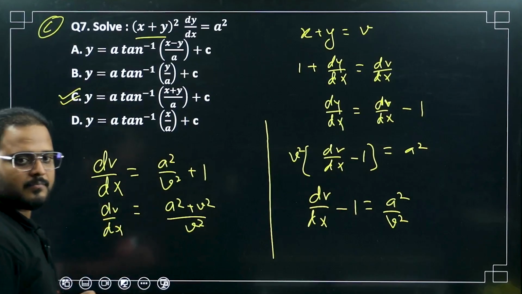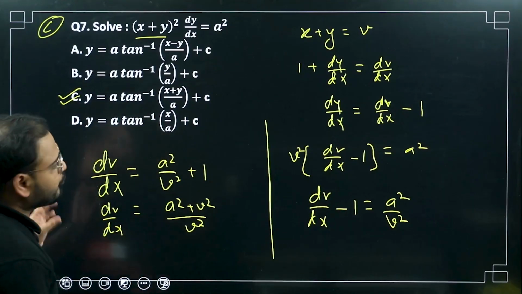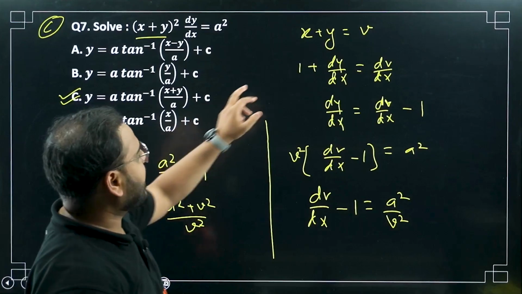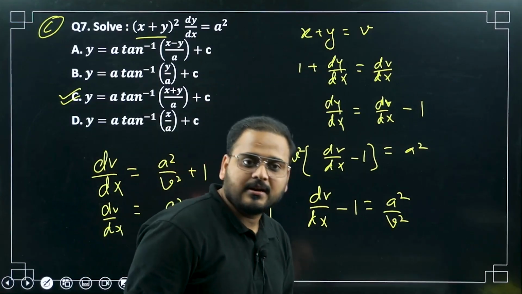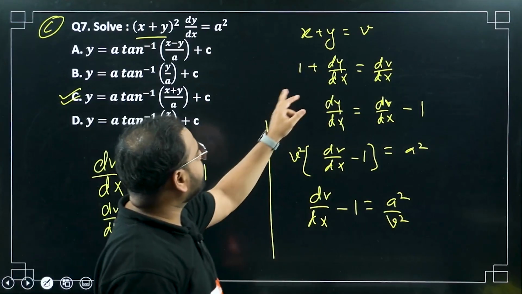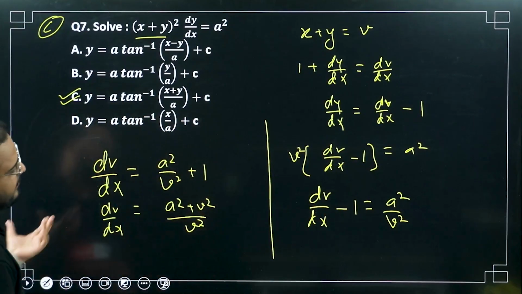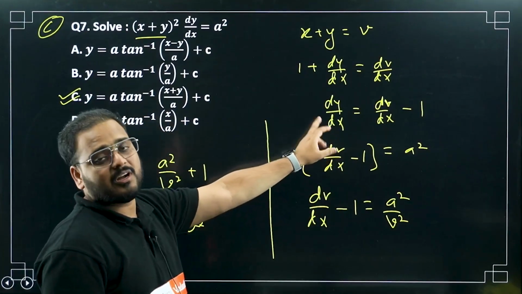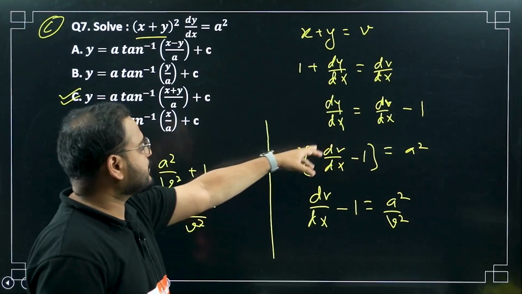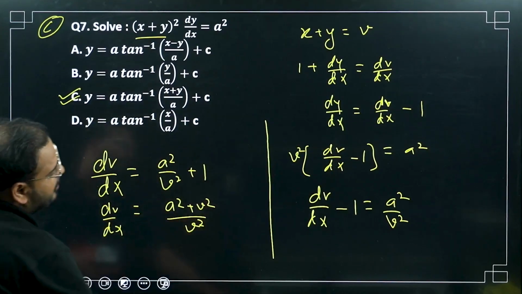See, simple question. Okay, we have to use the substitution. So we have used what? x plus y equals v, correct? You can do it, right? x plus y equals v, 1 plus dy by dx equals dv by dx. Okay, and then we have used this derivative, dy by dx substitution, in the question as dv by dx minus 1.